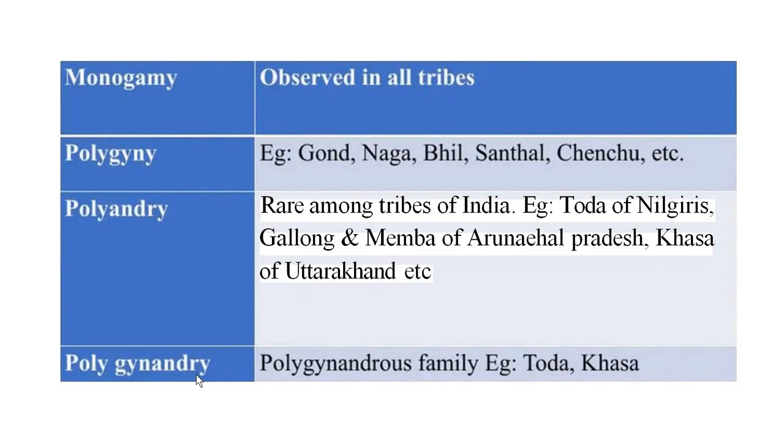And there is polygyny, which means there will be multiple females as well, and polyandry is also performed. It is performed majorly by two tribes, that is Toda and Khasa. So Toda here as well, and here as well.